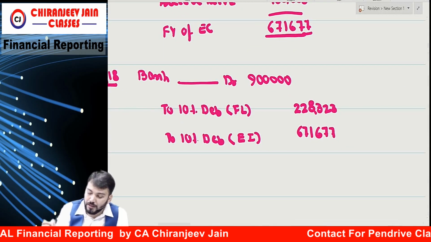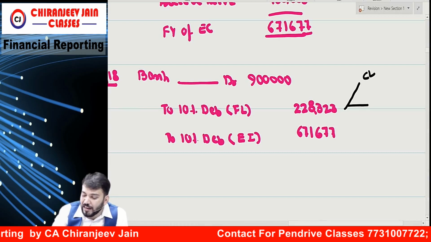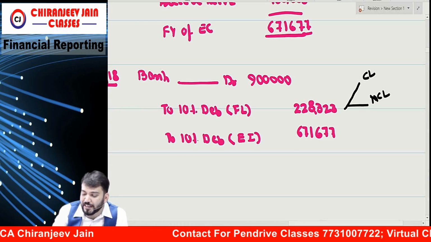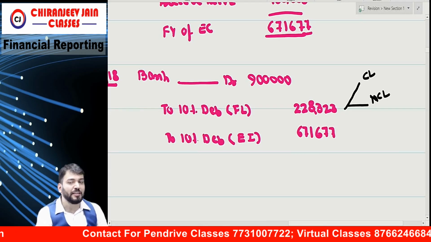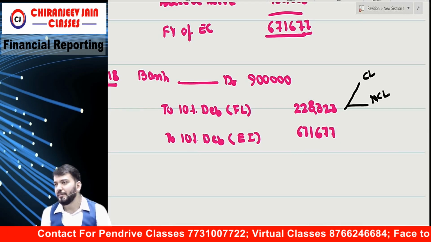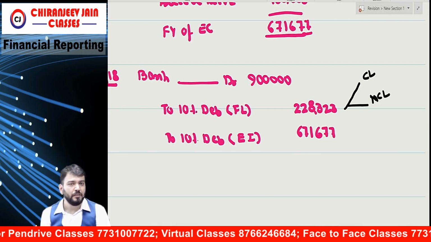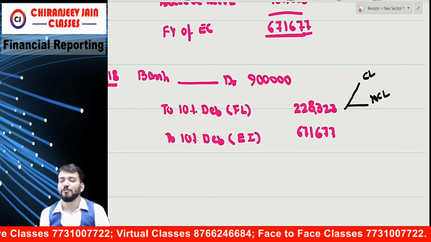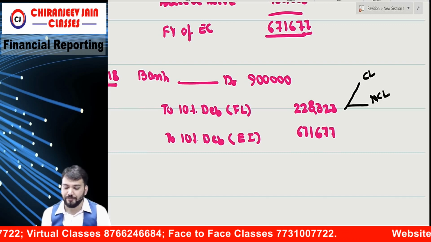ठीक है. This will be shown either under current liability or non-current liability as the case may be. When will it become current liability? When the amount is payable within 12 months. If the amount is payable after 12 months from reporting date, it becomes non-current liability.